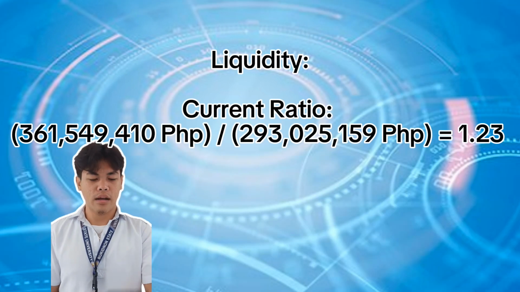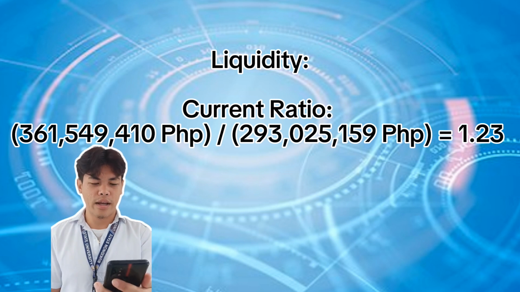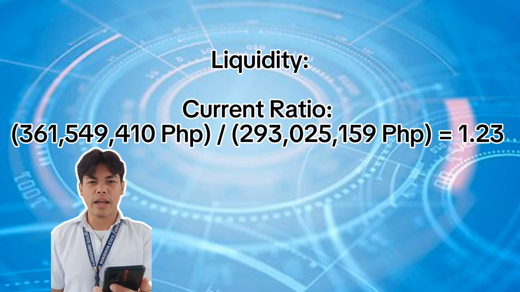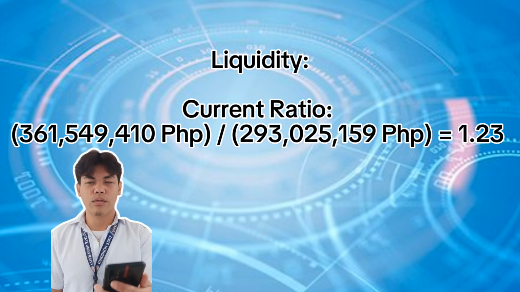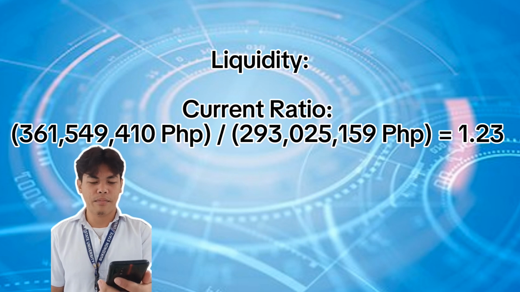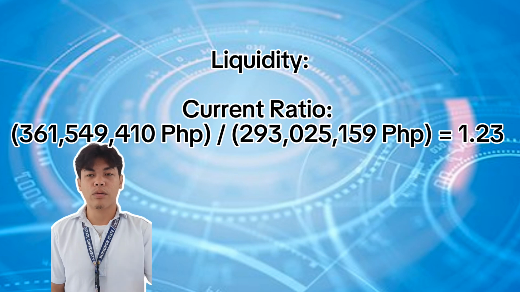Liquidity. Current ratio: 361,549,410 PHP divided by 293,025,159 PHP equals 1.23.